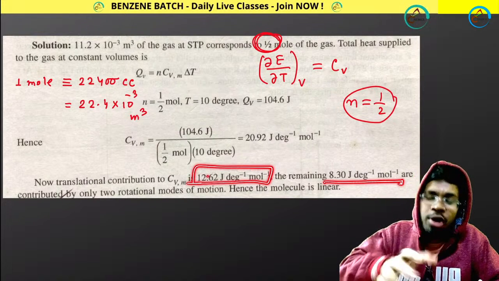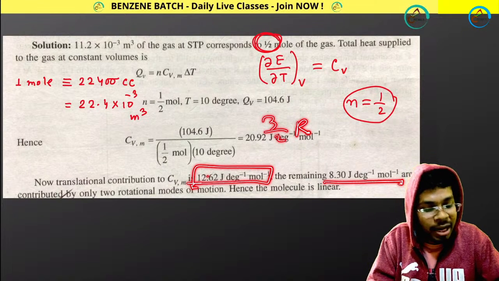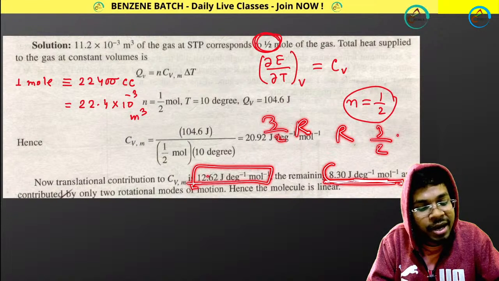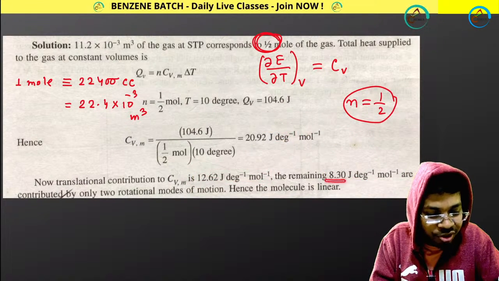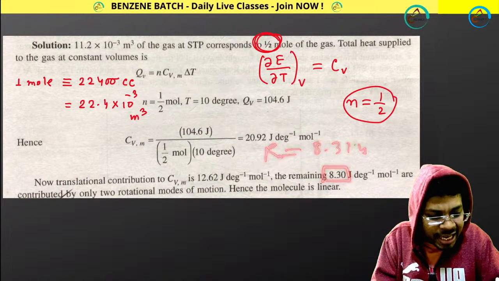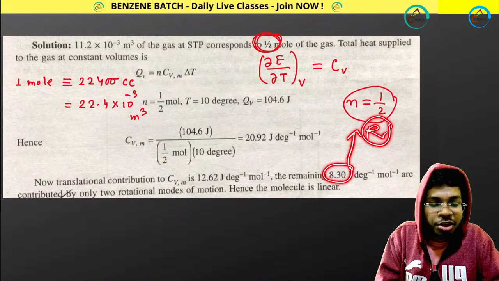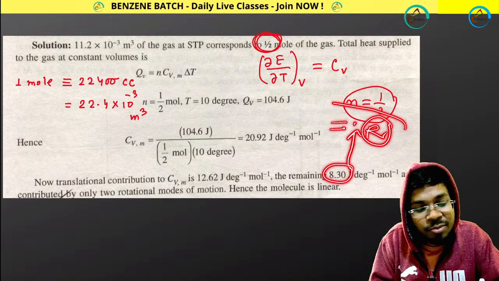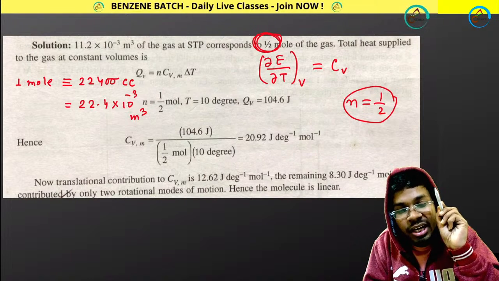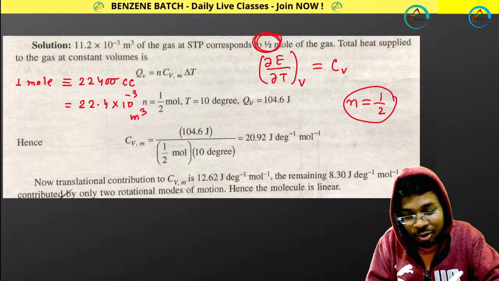Translational is fixed for all molecules. Whether it is monatomic, diatomic, triatomic, it doesn't matter, you will be having 3 by 2 R every time. But for linear, rotational becomes R, and for non-linear, rotational becomes 3 by 2 R. So this 8.314 is the value of what? R value. R value means your rotational motion is actually R. That means rotational motion R is for which molecule? For linear molecule. So the conclusion you are getting is that this is a linear molecule.